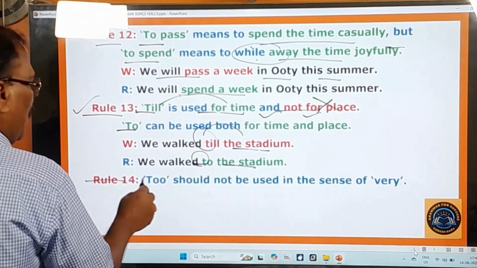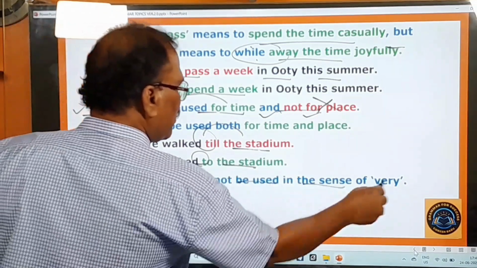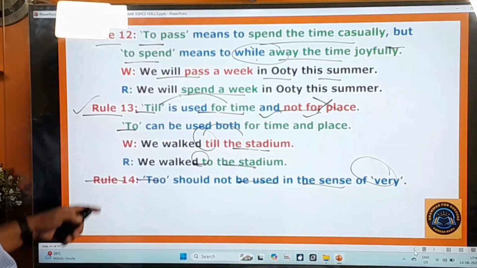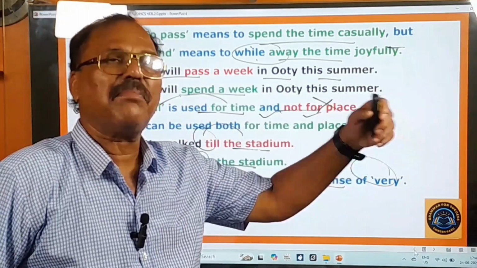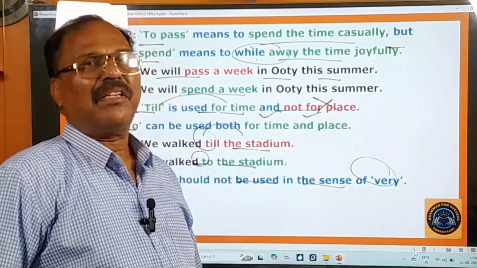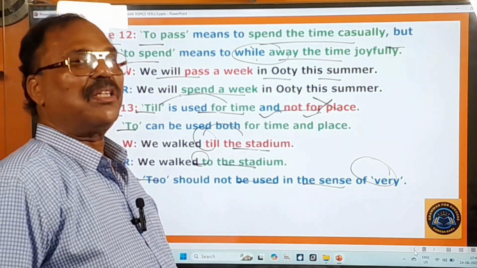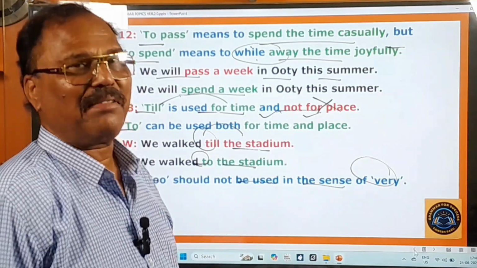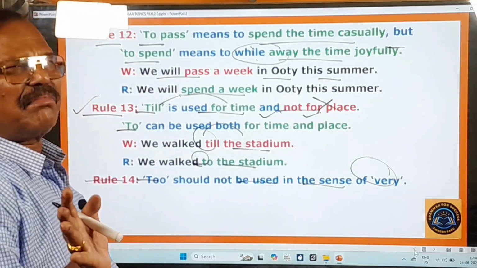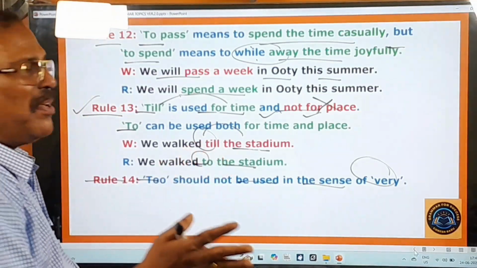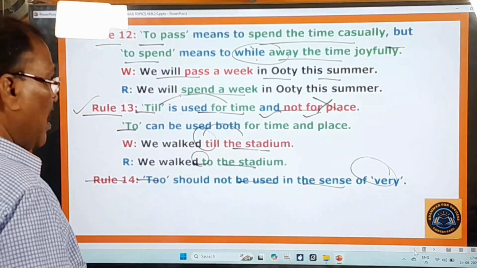Rule 14 is there. To should not be used in the sense of very. So 14th rule says that you should not use too in the sense of very. Of course, in the spoken English it is okay. Too much of anything is too bad. Too much of anything is too bad. So that is there. But too much, we use that phrase. But here generally, you cannot say like that.